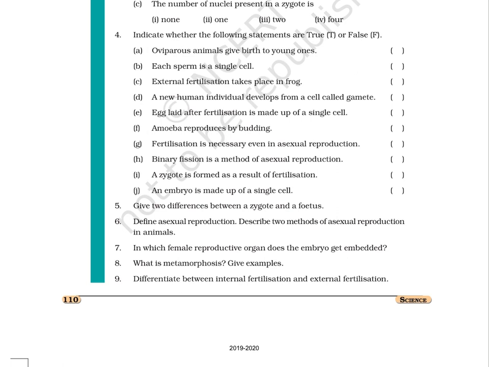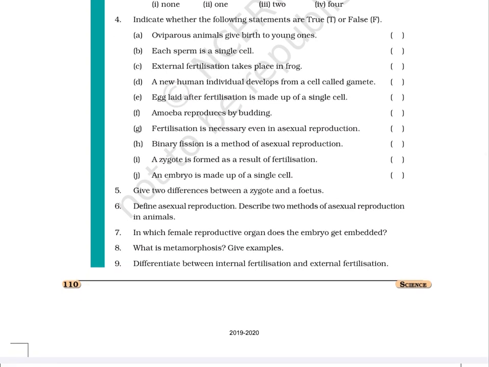5. Give two differences between a zygote and a fetus. 6. Define asexual reproduction. Describe two methods of asexual reproduction in animals. 7. In which female reproductive organ does the embryo get embedded? 8. What is metamorphosis? Give examples. 9. Differentiate between internal fertilization and external fertilization.